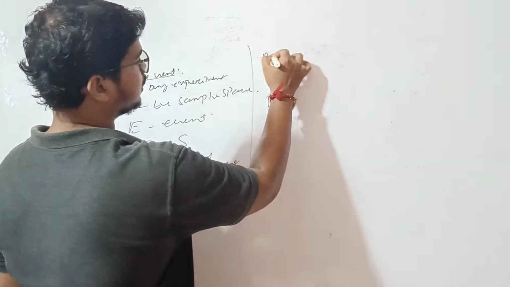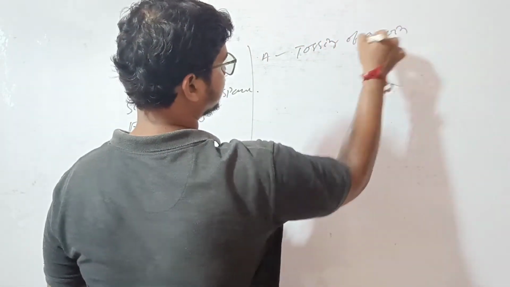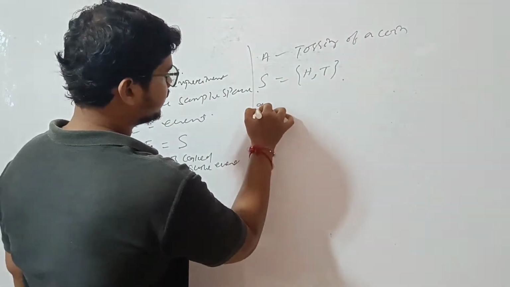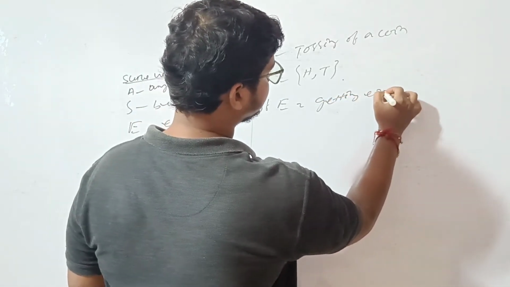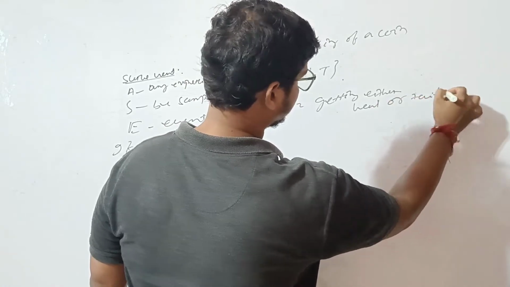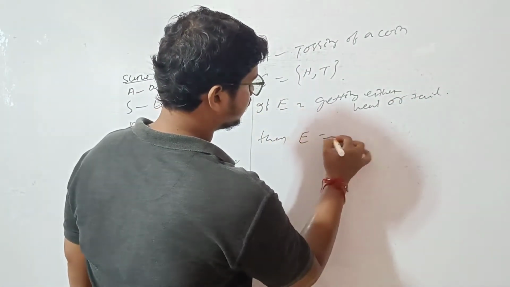Example, let tossing of a coin, then the sample space is either head or tail. If you take the event as getting either head or tail, then E equal to HT.